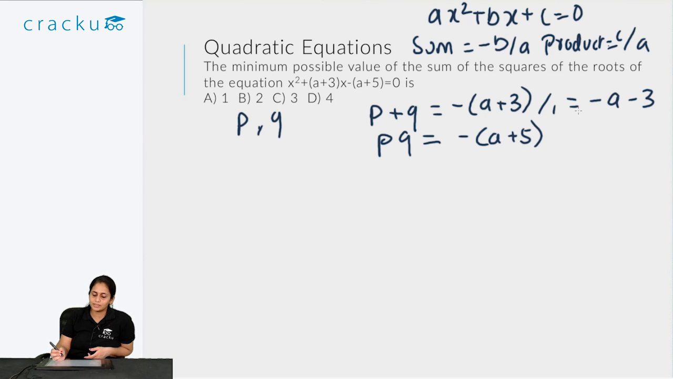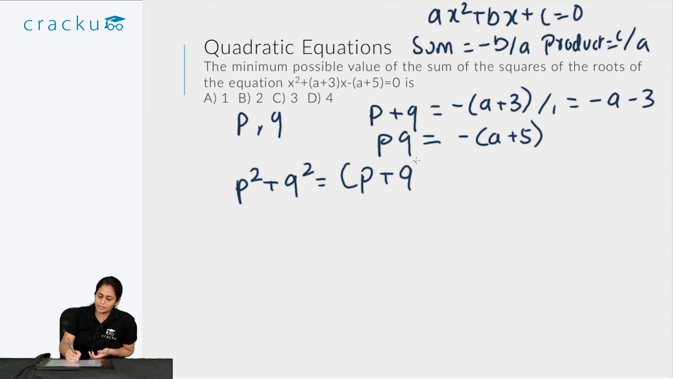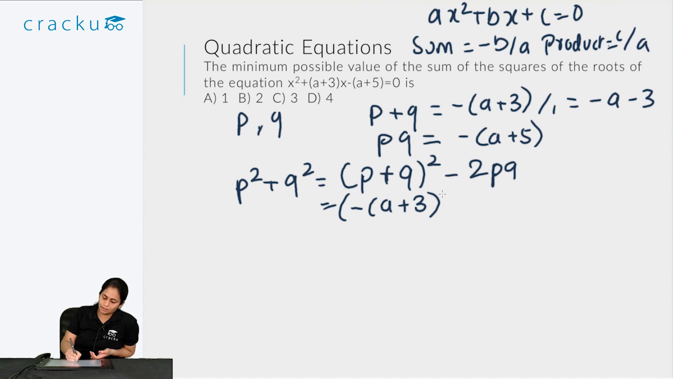Now we are asked what is the minimum possible value of the sum of squares of the roots. So what is the sum of squares? Sum of squares is p square plus q square. Now I can write p square plus q square as p plus q the whole square minus 2pq, because on expanding this particular bracket I get p square plus q square plus 2pq. So I deduct 2pq to get p square plus q square. I know that p plus q is essentially minus of a plus 3. So I can write minus of a plus 3 the whole square minus 2 times minus a plus 5, because pq is minus a plus 5.